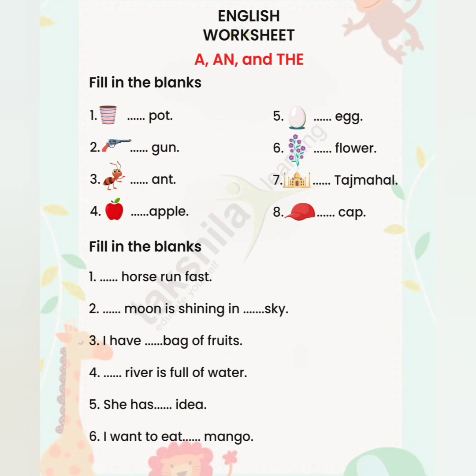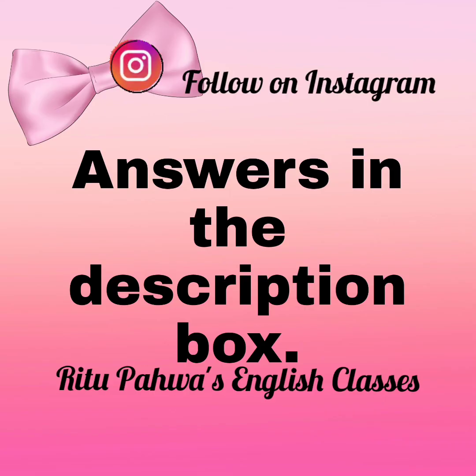Once again, to do this worksheet, you must keep in mind that a and an are used for things that are common, and the is used for special things. And the basic difference between a and an is that a is used with nouns which begin with a consonant, and an is for vowels.